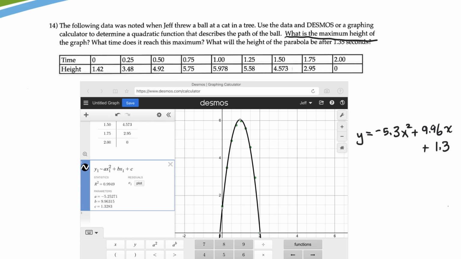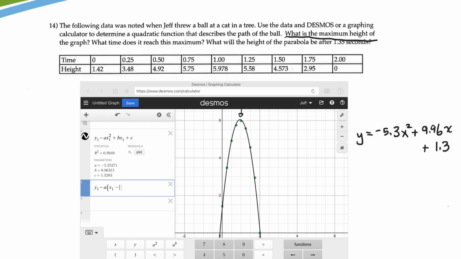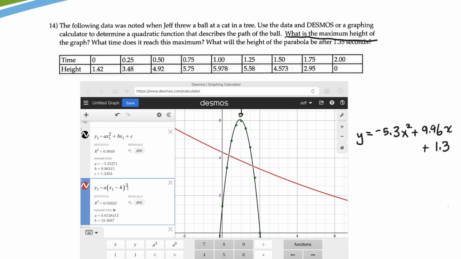maximum height? So I know that it reaches the maximum height up here somewhere, but I'm not exactly sure where that is. But I know that that point is the vertex. So what I could do is, if this will let me, type in the other format. So y1 tilde a(x1 minus h) all squared plus k. So that's the vertex format.